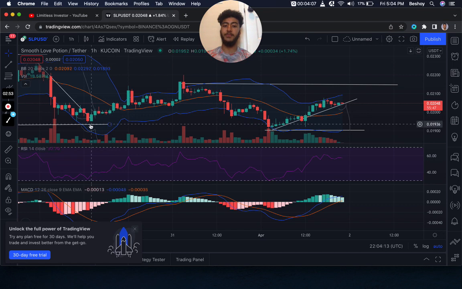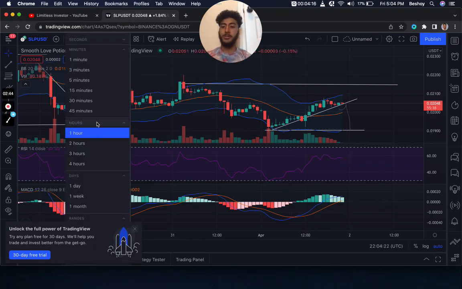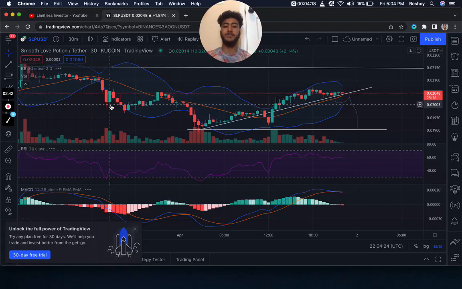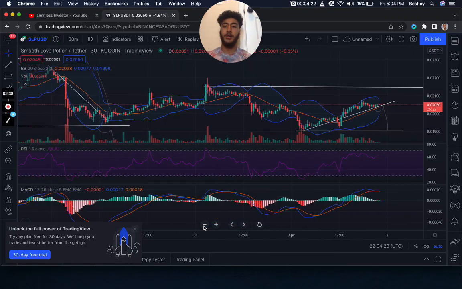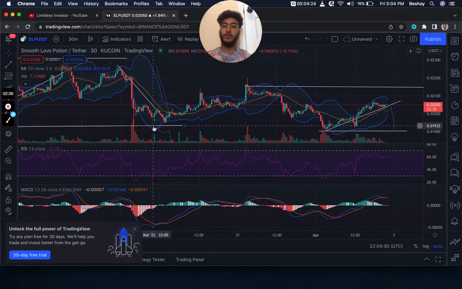But price has been respecting these levels here, so I do see price, if it drops down in the short term, then this is the premium level that I see here, okay? Also, in the 30 minutes, it's a better look, okay? So if we take a look at the 30 minutes, we can see the support levels in a better way, okay? So we know that these support levels here are very good, okay?